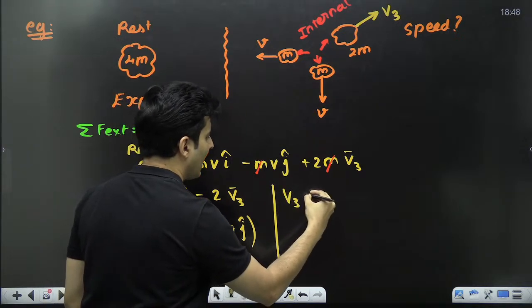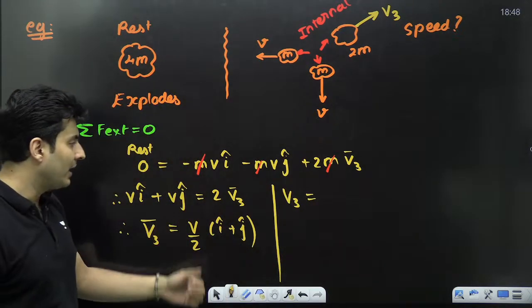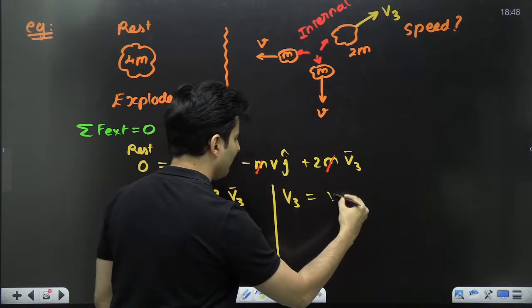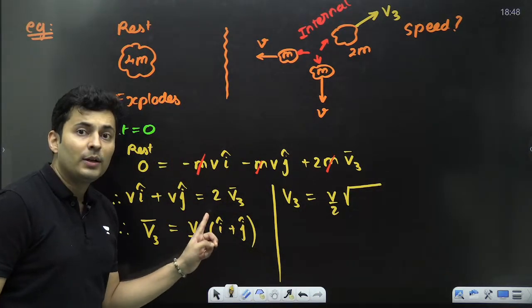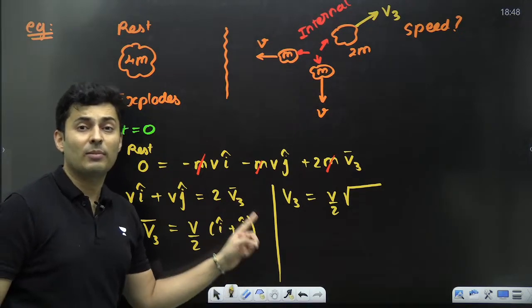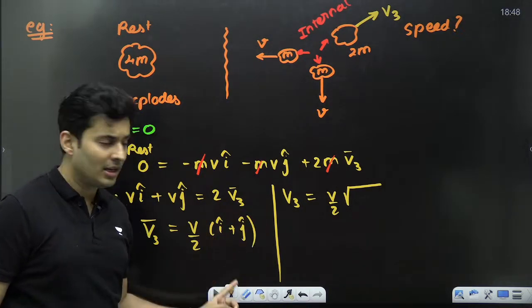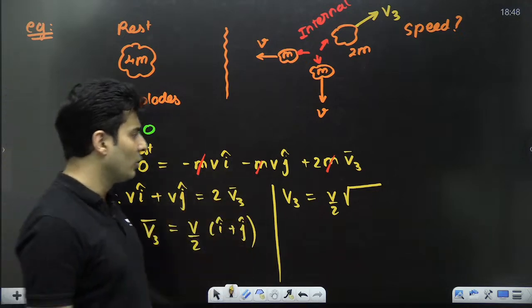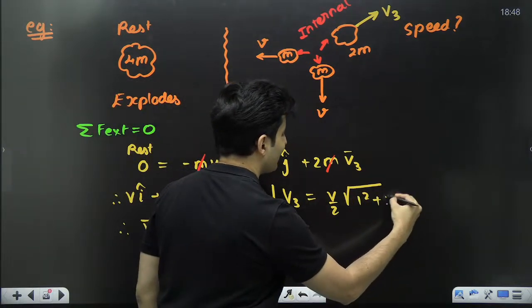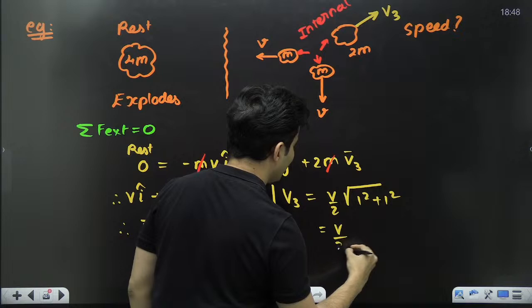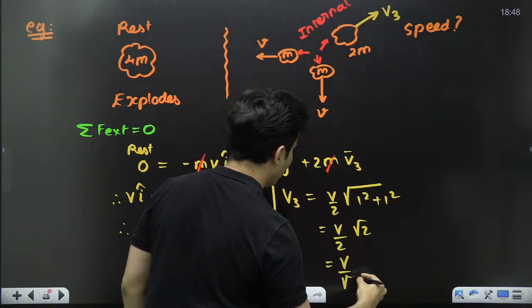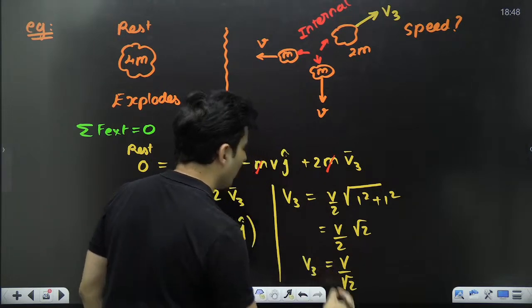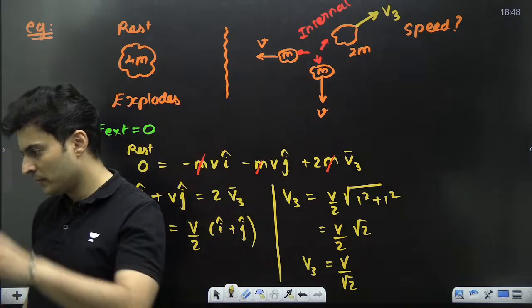Now, if you want to find the magnitude of this, it's very simple. V3's magnitude, this was the vector, the magnitude will be, just take v by 2 common, root of coefficient square plus coefficient square plus coefficient square of i, j, k, put it under the root. So 1 square plus 1 square, which is nothing but, how much guys? It is root 2. If you want, you can also write this as v by root 2. So that is the velocity, v by root 2.